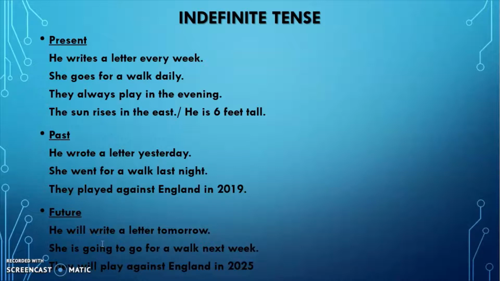Another way of making the future tense is that you use going to. For example, she is going to go for a walk next week is exactly the same as she will go for a walk next week. So it means the same.